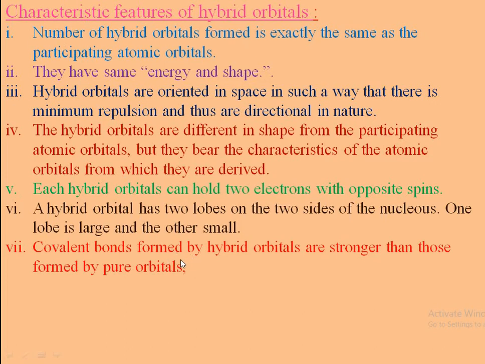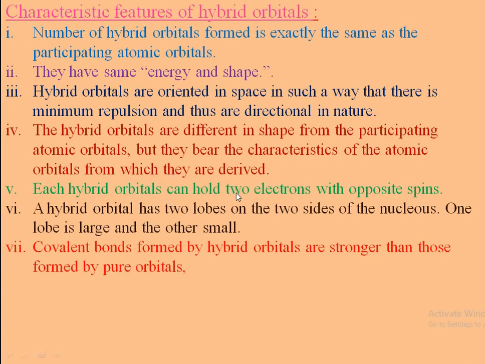These are the characteristics of the hybrid orbitals. First, the number of hybrid orbitals formed is exactly the same as the number of participating atomic orbitals. They have the same energy and shape. They are oriented in specific directions, therefore they are directional in nature, with minimum repulsion between them. The hybrid orbitals participating in hybridization have a different shape from the atomic orbitals, but they bear characteristics of the atomic orbitals from which they are derived.